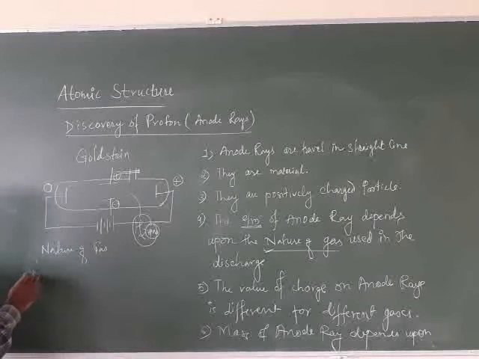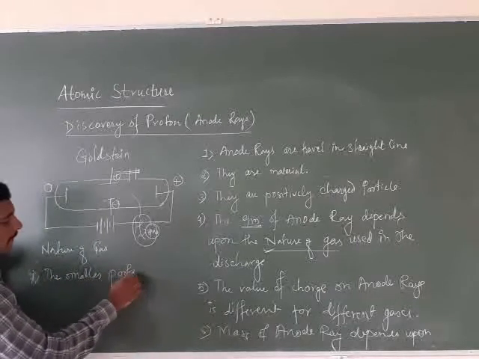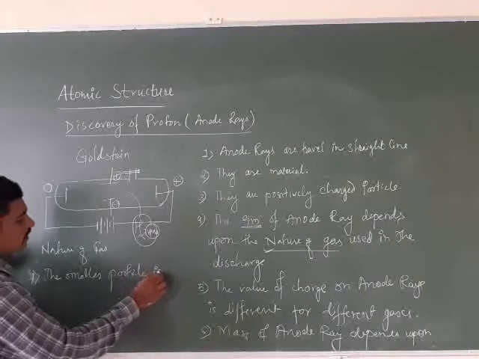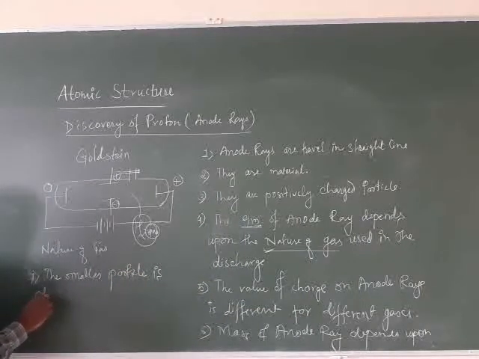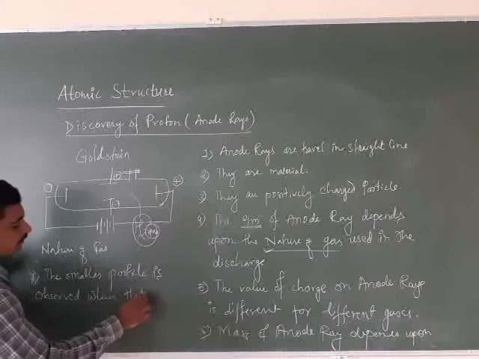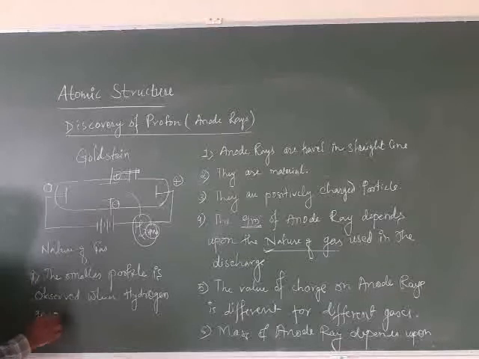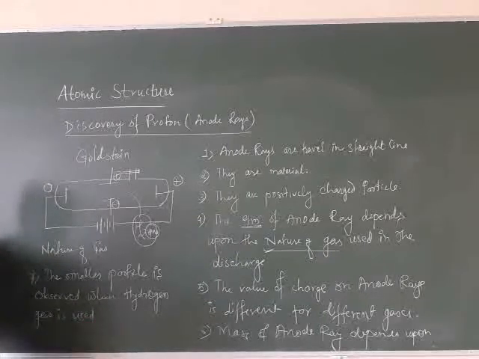So what we are writing, point 7: the smallest particle is observed when hydrogen gas is used.